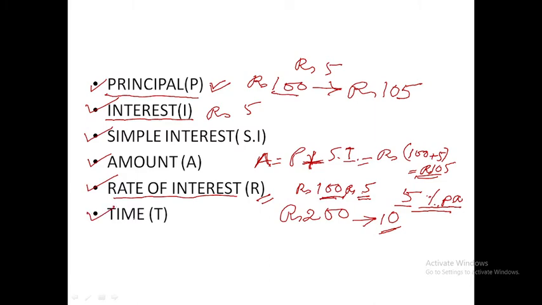Time means the period of time for which the money is borrowed, lent or invested. So if you return the money after 3 years, the time will be 3 years.